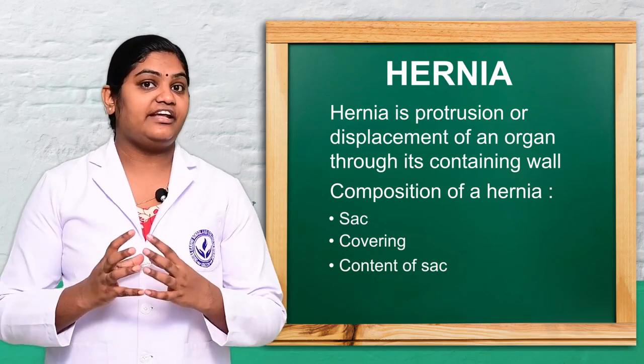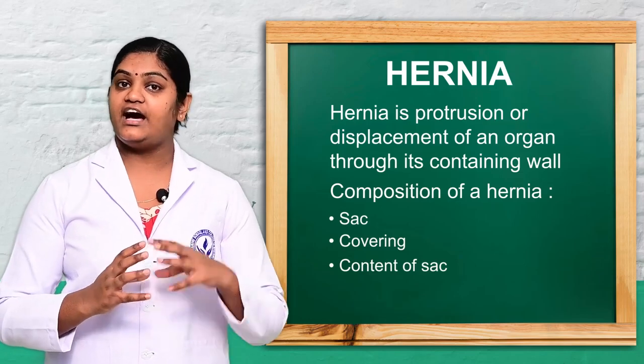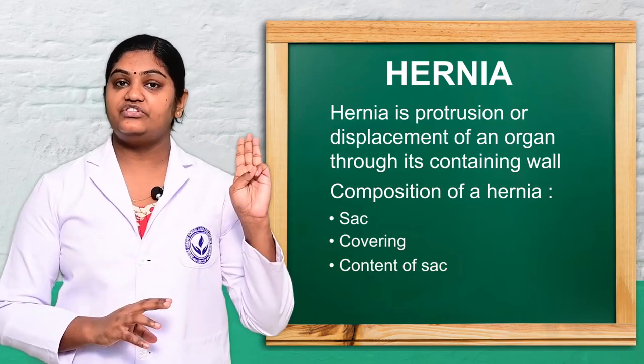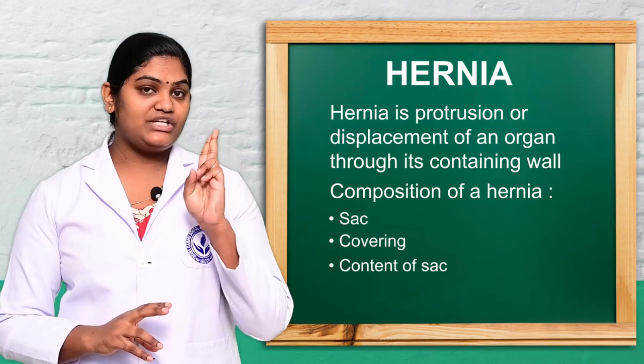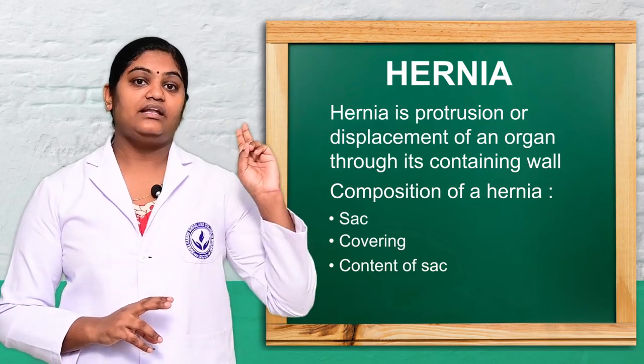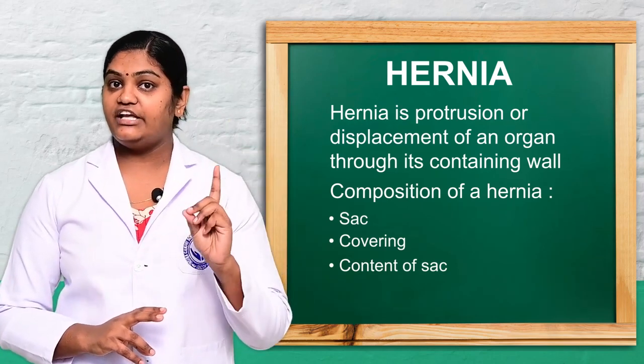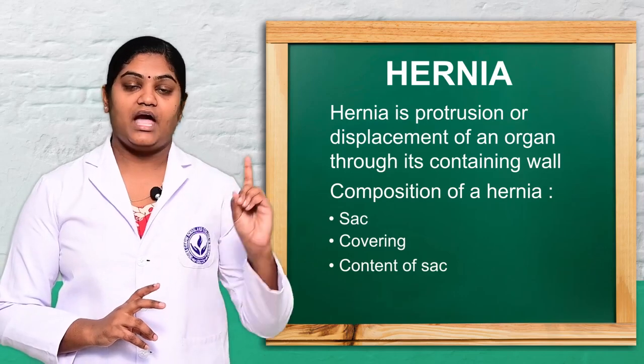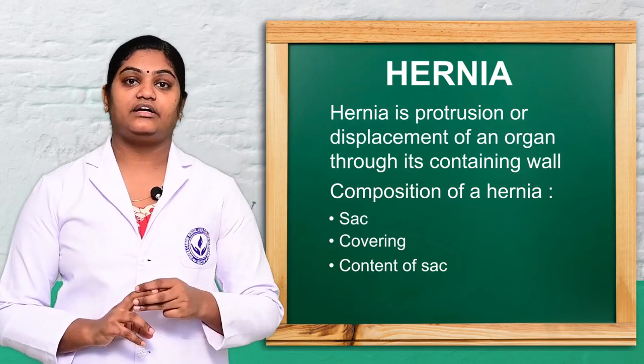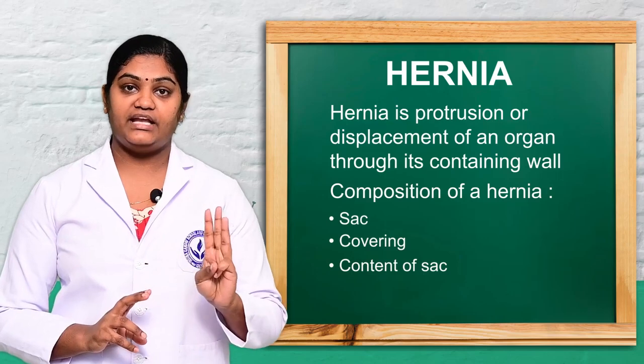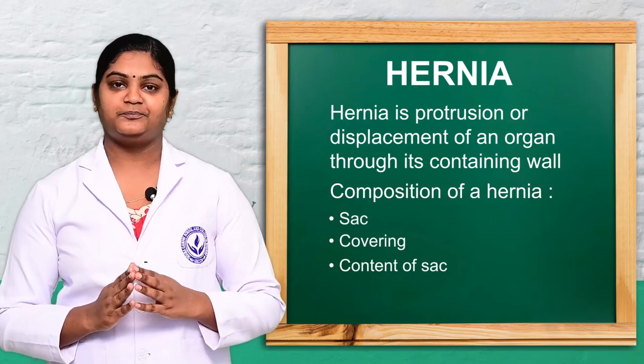So let's see what the components of hernia are. What are the main contents of hernia? Hernia has three components. The first one is the sac, a pouch-like structure. The second is the covering of the hernia, and the third is the content of the hernia. These are the three main components of hernia.